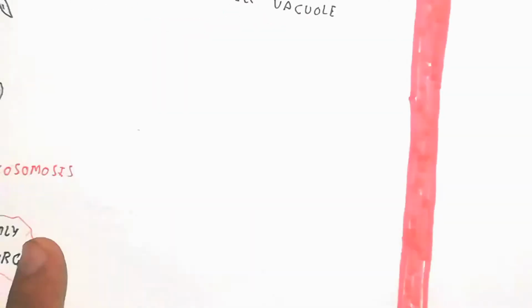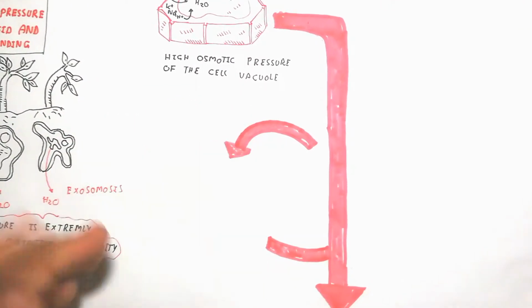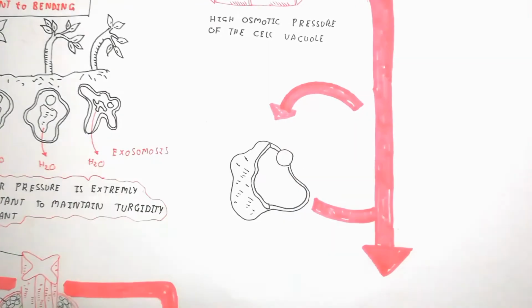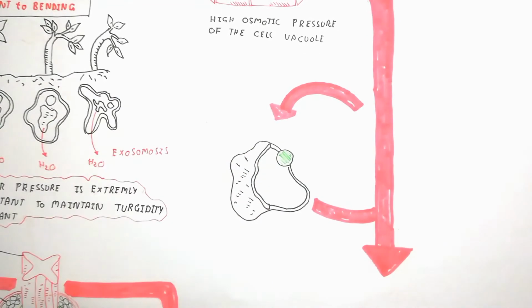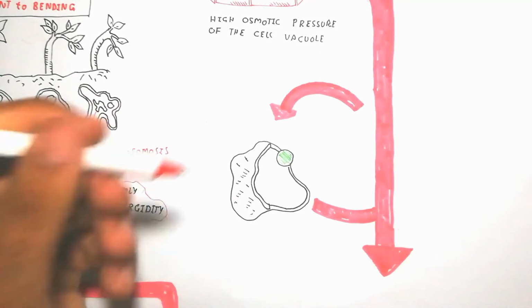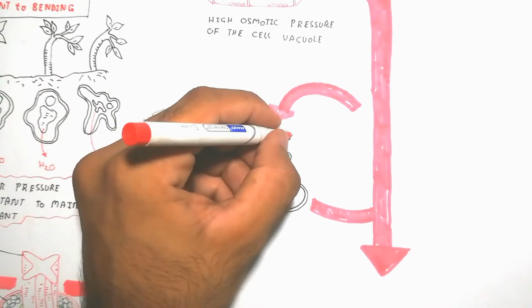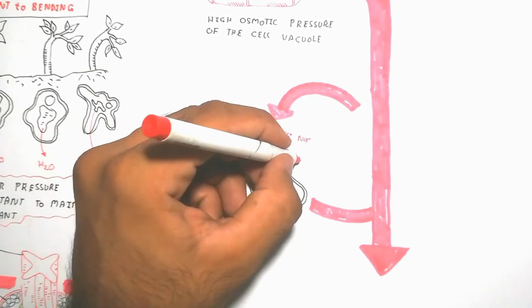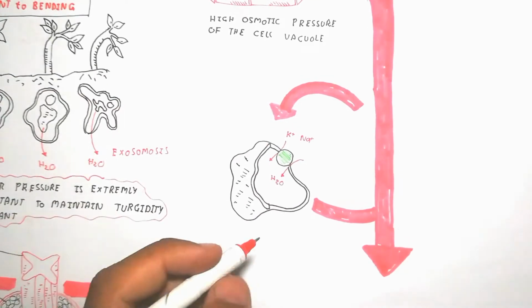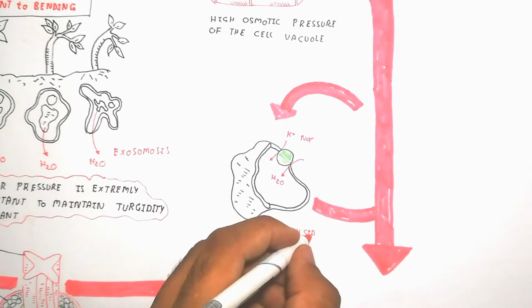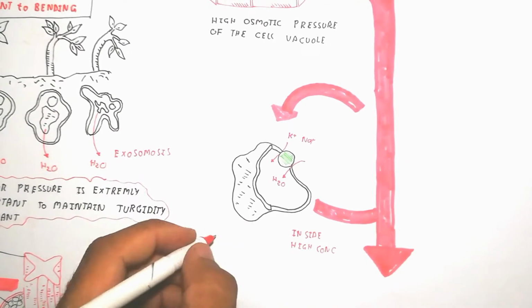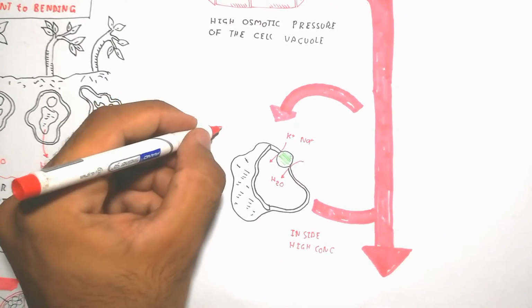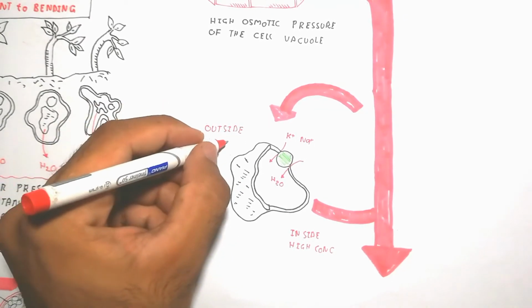The outside environment is extracellular fluid, which contains less mineral and salt; outside is less and inside is more. So here is the channel used to move potassium and sodium inside, to increase the concentration of minerals and ions, which attract the water inside through an aquaporin channel.